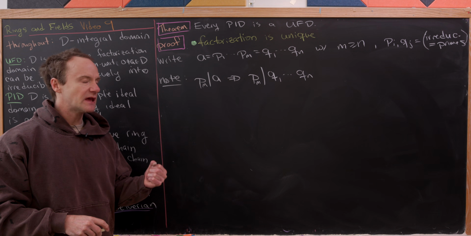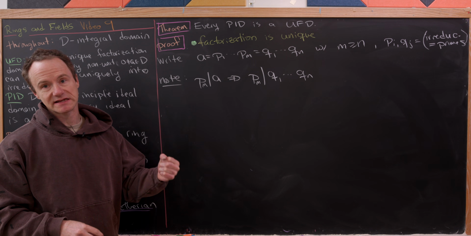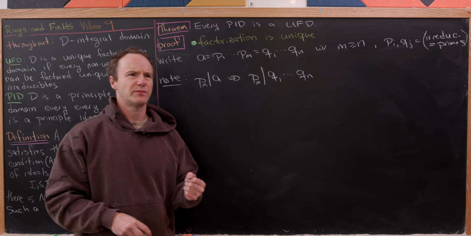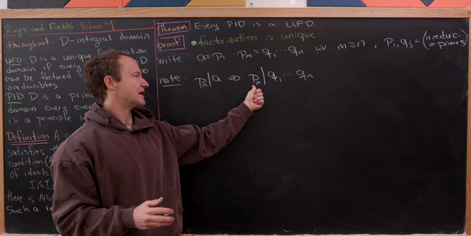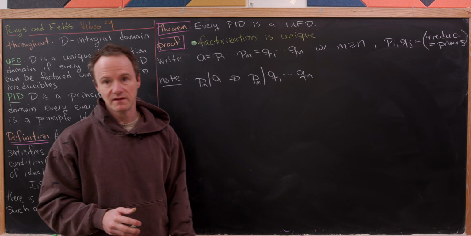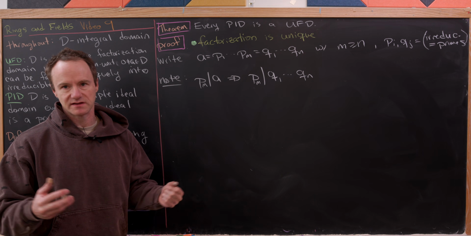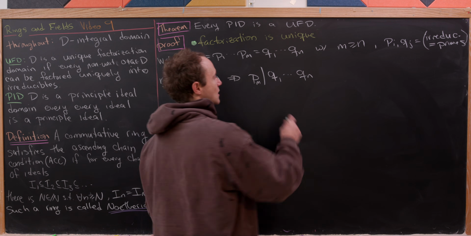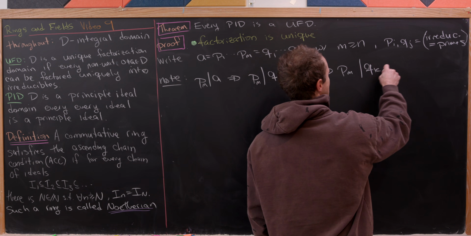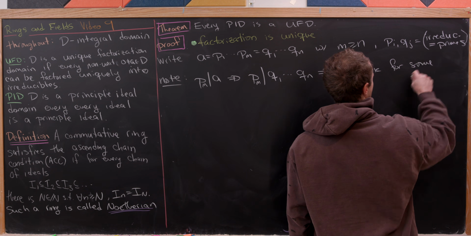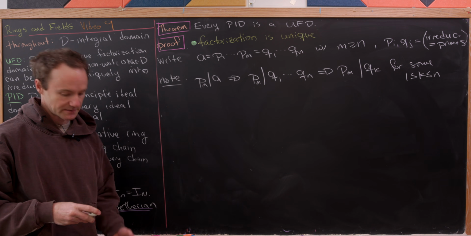Now, we know that if a prime P divides A times B, it has to divide A or it has to divide B. Well, now we're going to apply an inductive version of that to say that if a prime divides this product of n things, it has to divide one of them. I'm going to leave that as an exercise to prove via induction. So that means that P sub m divides Qk for some k between 1 and n.